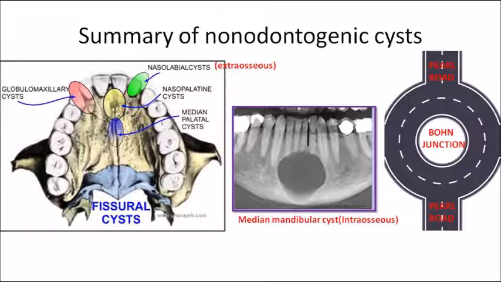Now the second picture is showing you the median mandibular cyst. It is an intraosseous variety. It is seen exactly in the midline of the mandible. And the last picture tells you about the palatal cyst, the Epstein pearls and bone nodules. Remember all these things. Okay, clear?